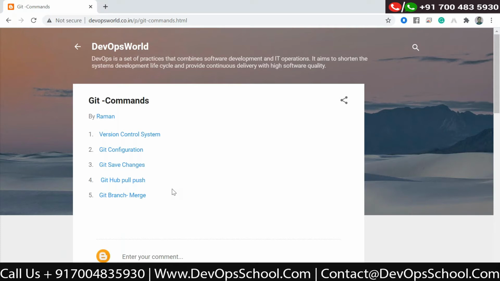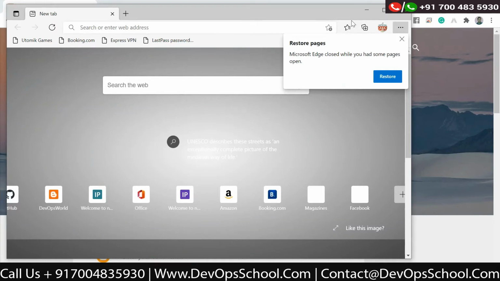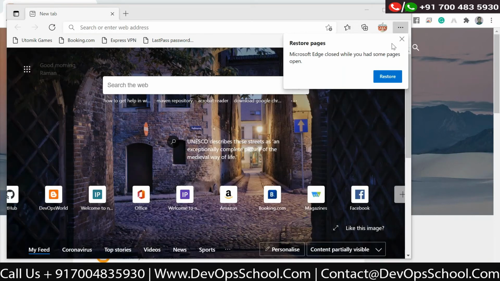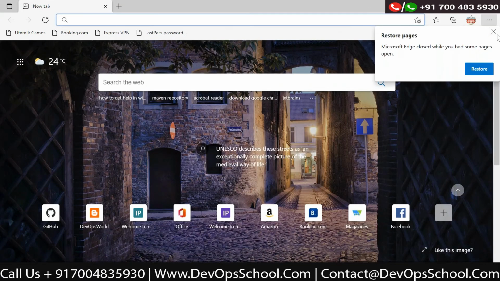Last time we also created one GitHub repository. If I go to GitHub, we have created one account on GitHub, and I have shown you how to create a repository by clicking on New.